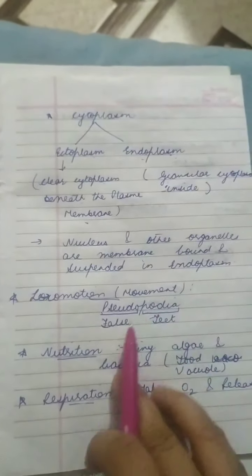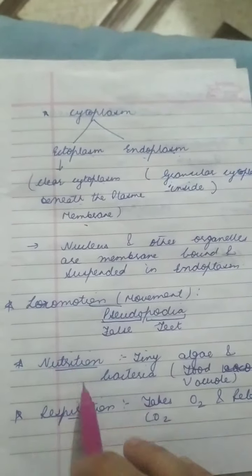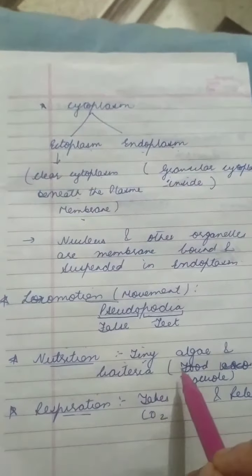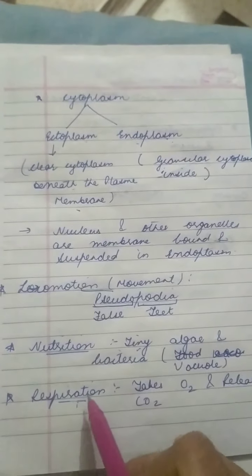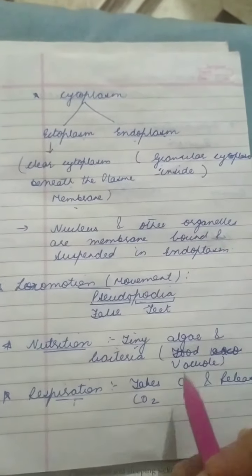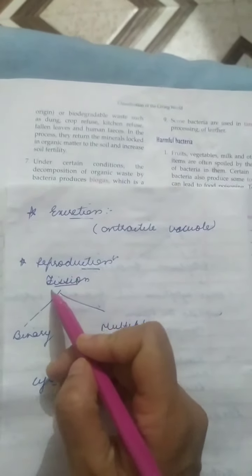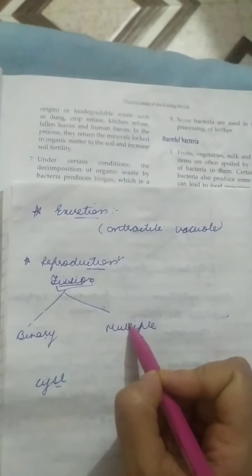Then, what is the nutrition of the Protista? They generally eat tiny algae and bacteria through their food vacuoles. I will explain with the example of the amoeba. Respiration, they generally take in oxygen and release carbon dioxide. Then, excretion, they have the contractile vacuoles. And reproduction means how they reproduce. They have the process of fission, means splitting. So they have binary or multiple fission, which we will discuss now.